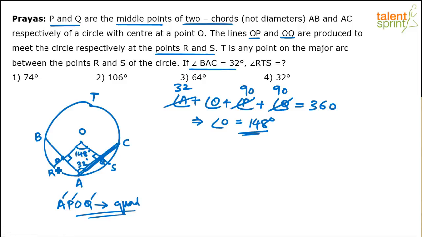Now just look at the chord RS. Look at the chord RS. RS is like a chord, right? He's asking us to find out which angle? RTS. This angle has to be found.